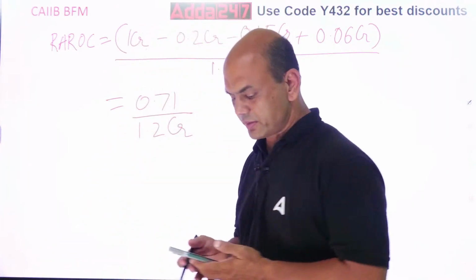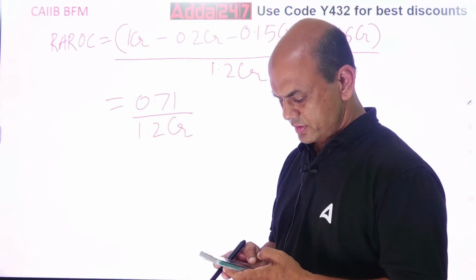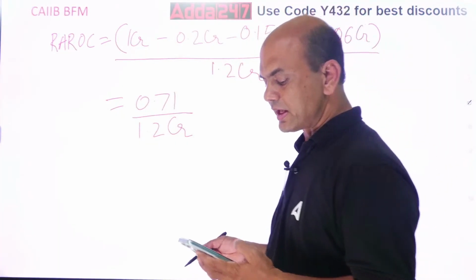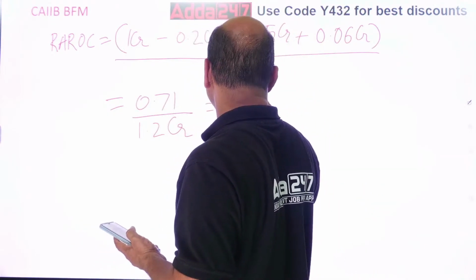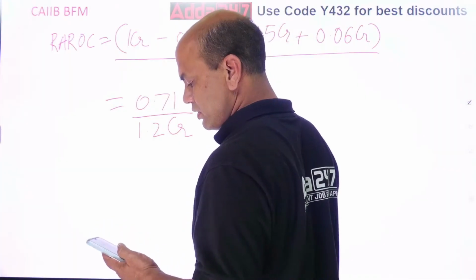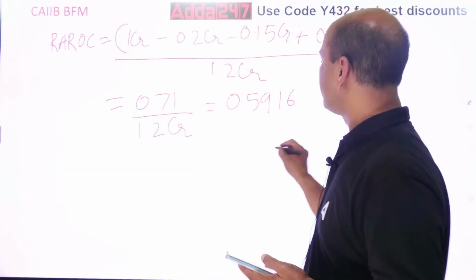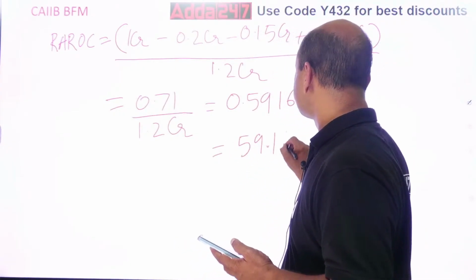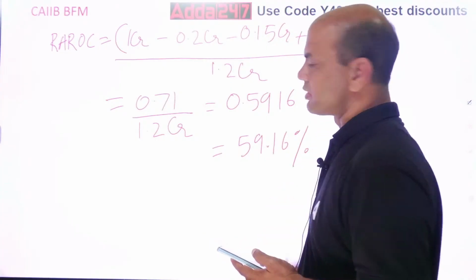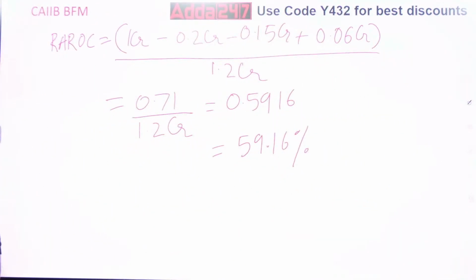Both are in CR. So you're getting 0.5916. In percentage it will be 59.16%. This is your RAROC. Very, very, very important term.